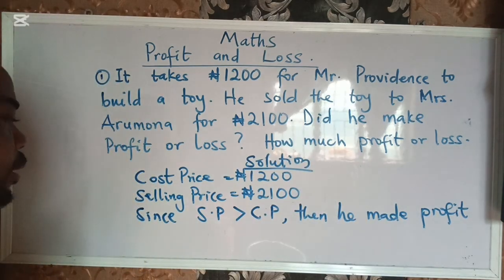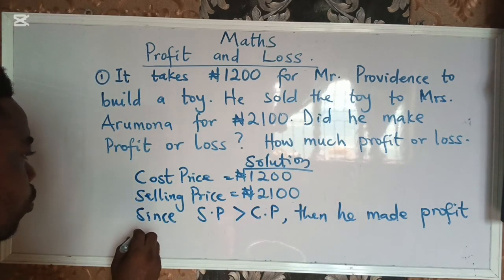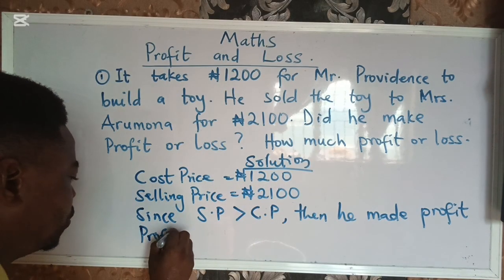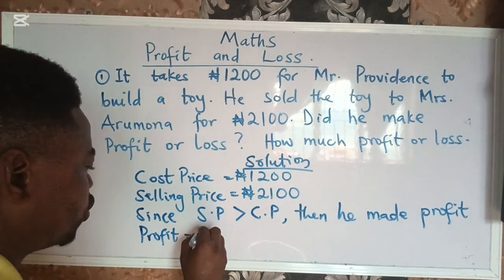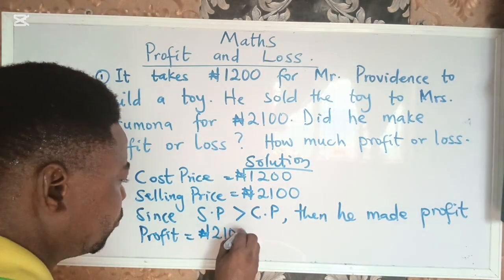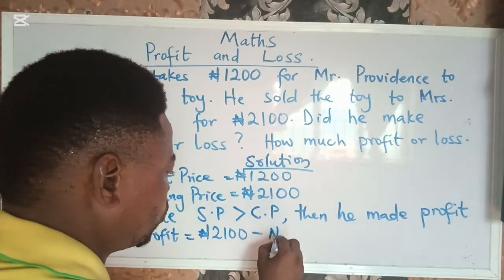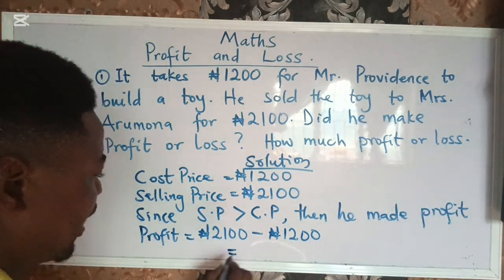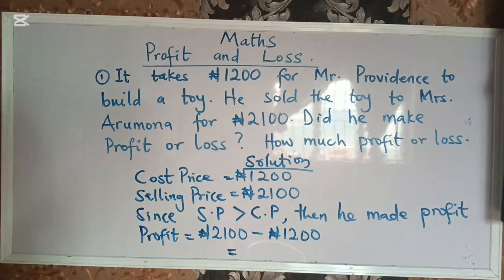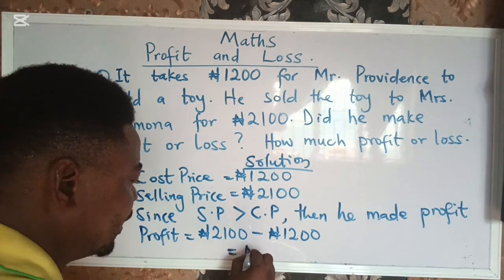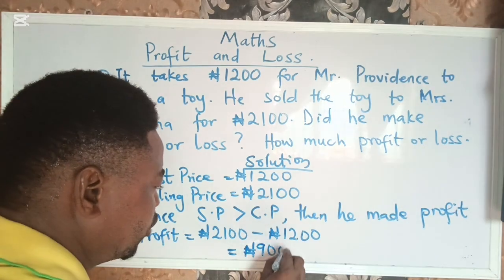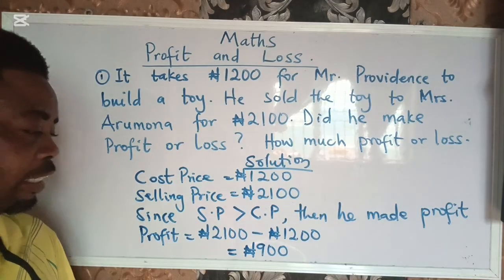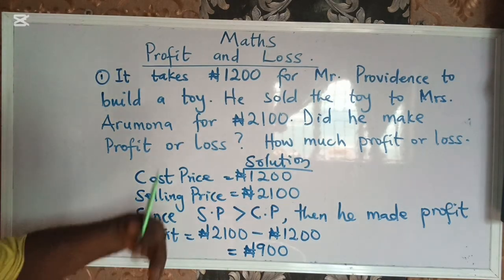Now we are going to subtract. The profit is now equal to 2,100 naira minus 12,000 naira. So what is our final answer here? If you look at it very well and do the right thing, you will see that the profit is just 900 naira. This is the first scenario I want you to see before we start what we need to do in this topic.